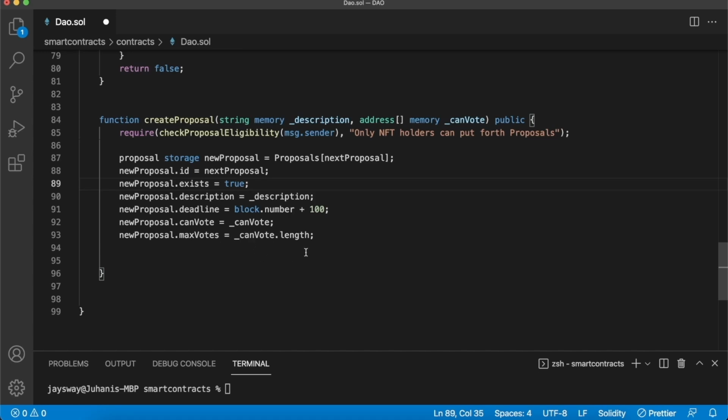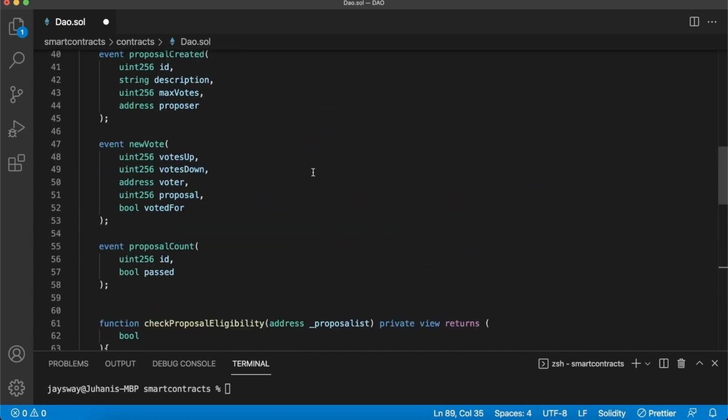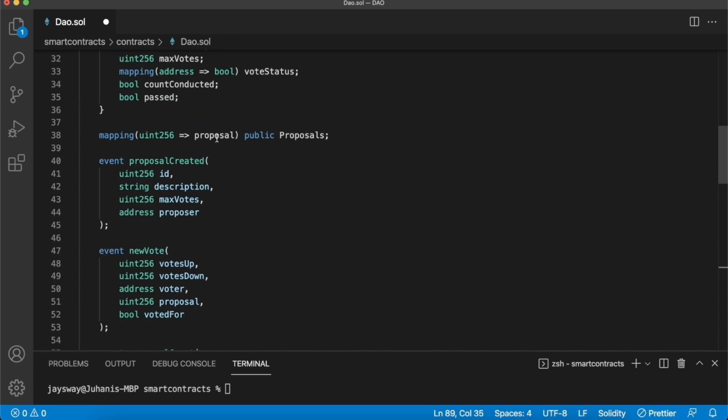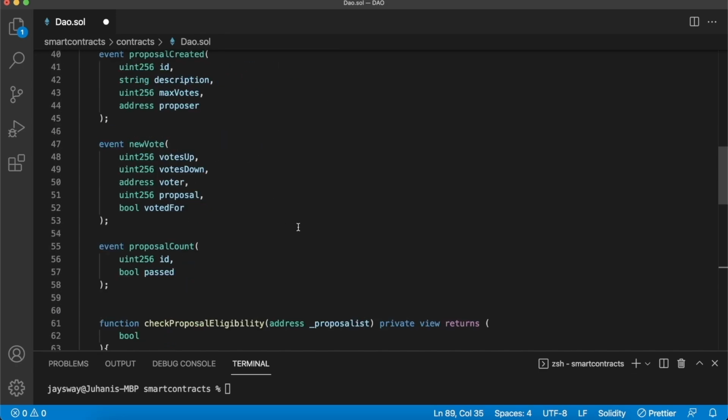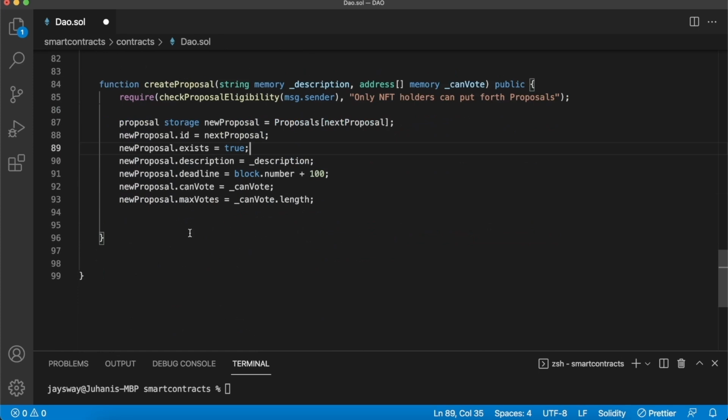So now we have a new proposal created in our proposals mapping that can be publicly called by anyone. And after that, we also want to emit an event on the smart contract so we can read this new proposal being created through Moralis. So let's create that emit event here. Like you remember, the proposal created event emits the proposal ID, the description for that proposal, the maximum votes for that proposal, and who proposed that proposal. So that will be the message sender, whoever's interacting with this function.